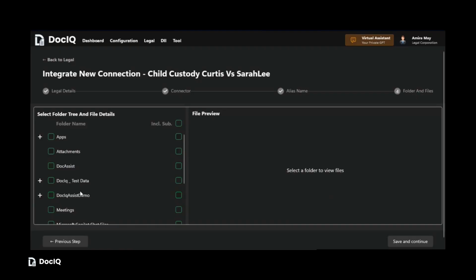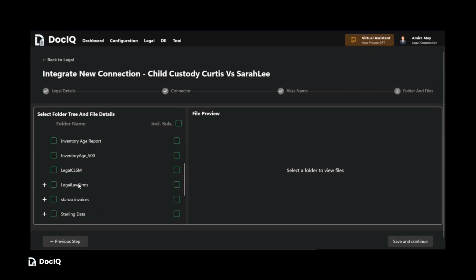Write. Read and write. The system displays the folders and files available in your OneDrive account. Select the required folder or files and click Save and Continue. The OneDrive connector is now successfully created and linked to the legal matter.